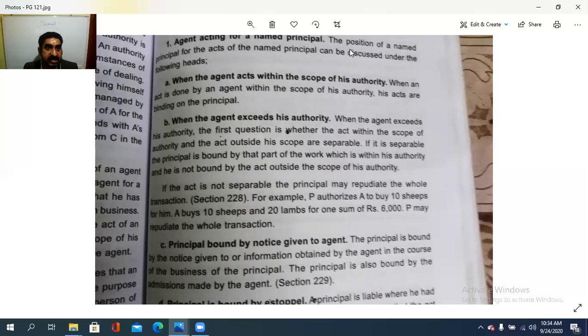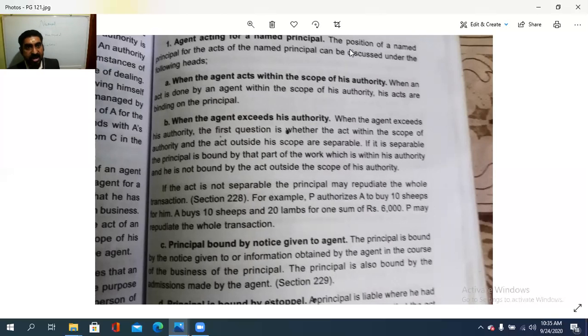The agent is exceeding his authority, the authoritarian limit, because P is authorizing only to purchase 10 sheep. Instead, 10 sheep are purchased, and 20 lambs also purchased. It is against the contract, or what is that? Exceeding his authority. In such a case, the P can repudiate or cancel such a transaction. So that is the second case when the agent exceeds his authority.